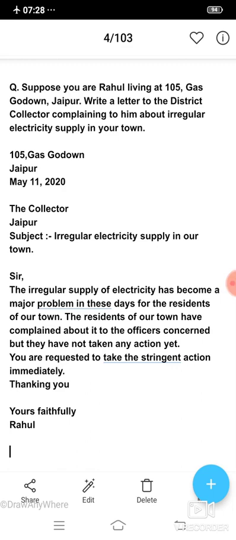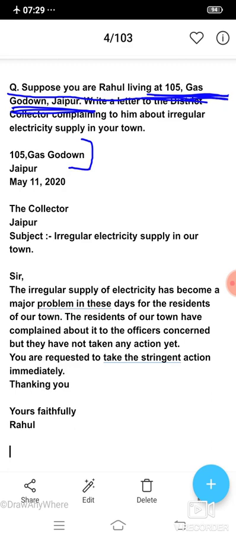First of all, we write the sender's address. The sender's address has been given here: 105 Gas Godown, Jaipur. In the starting of the question, generally we can see the sender's address. So, 105 Gas Godown, Jaipur. This is the sender's address, and we know very well that the sender's address is always written in the starting of a letter, whether it is a formal letter or an informal letter.